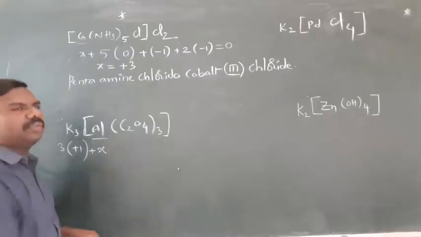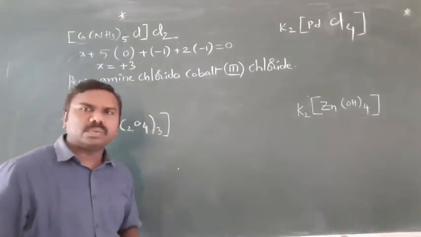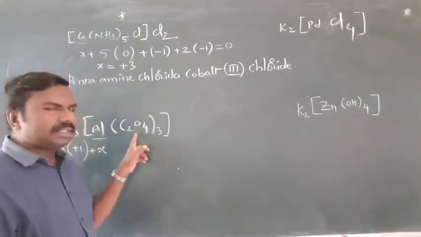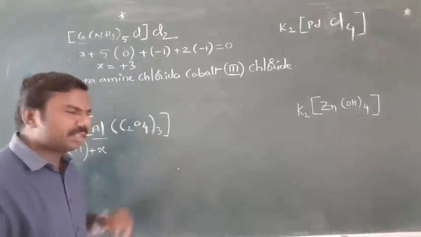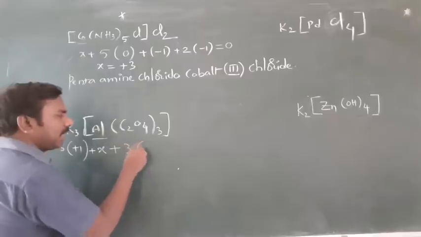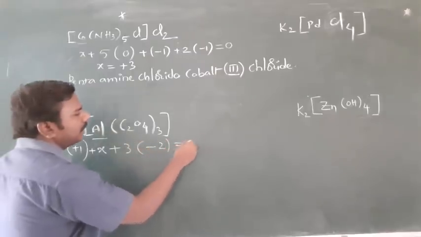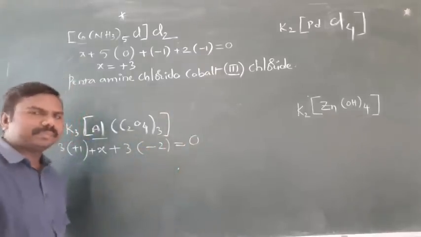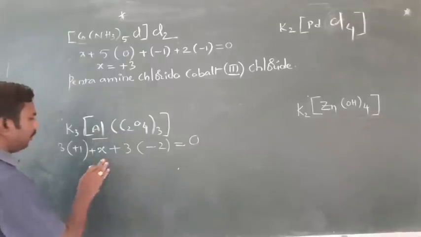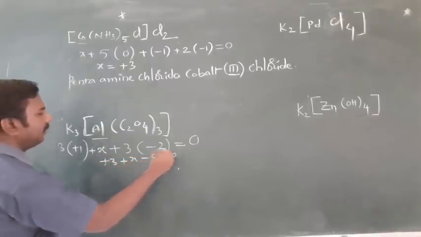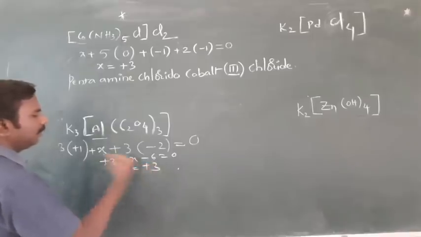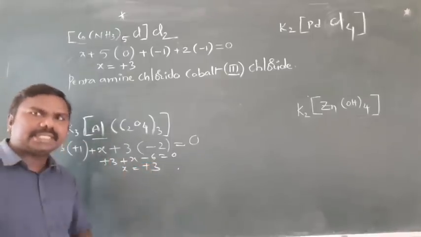Next, C2O4 oxalato. It means it is like CO3 minus 2, C2O4 minus 2. Plus 3 are there, 3 into minus 2. It is equal to 0. Then plus 3 plus x minus 6 equal to 0, x equal to plus 3. Oxidation state 3.